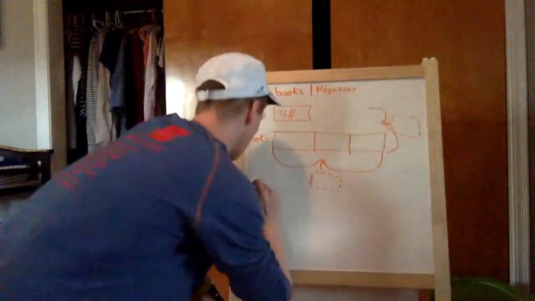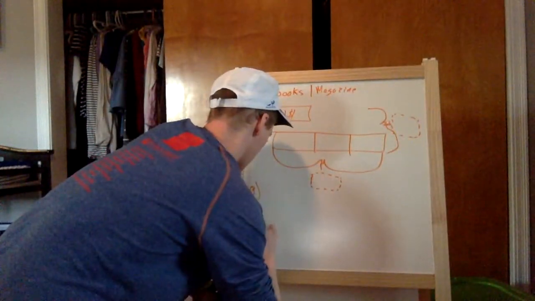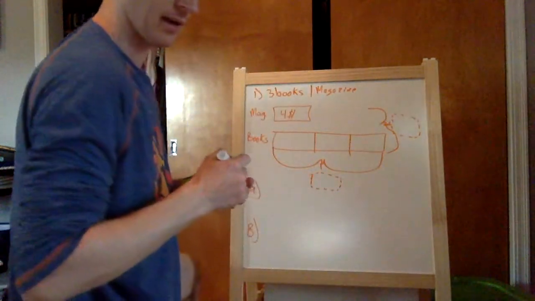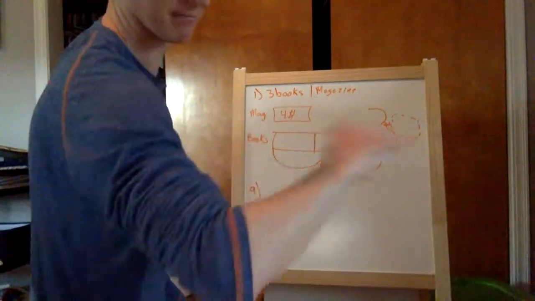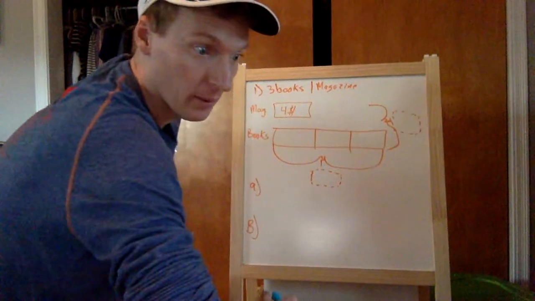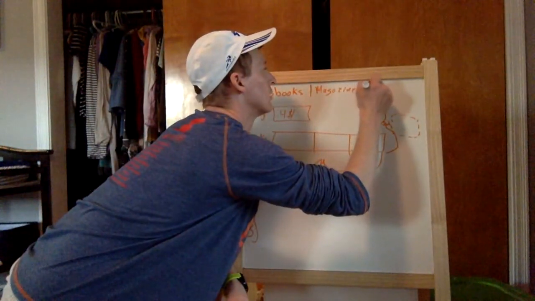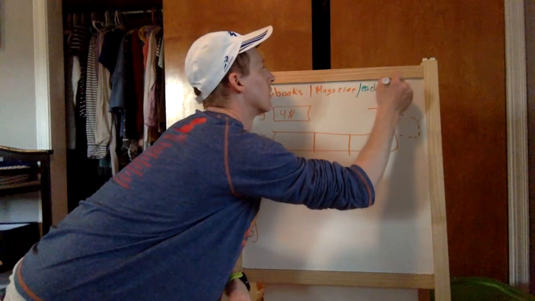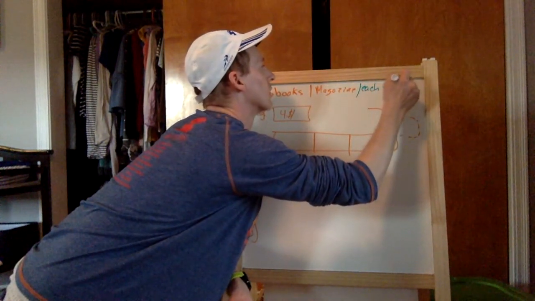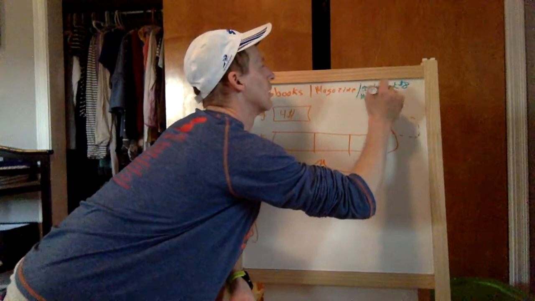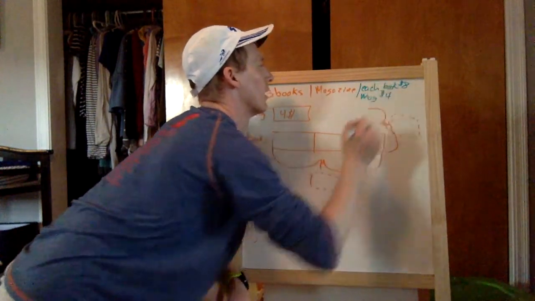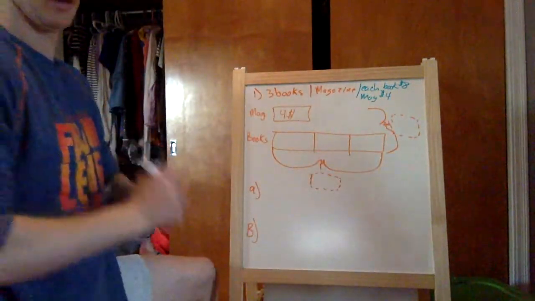And then they did the letter A, letter B, right? So, we know it says each book is $8, not $4. So, they filled in part of it.